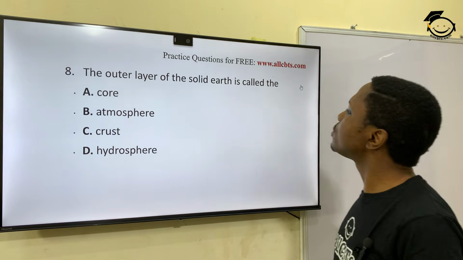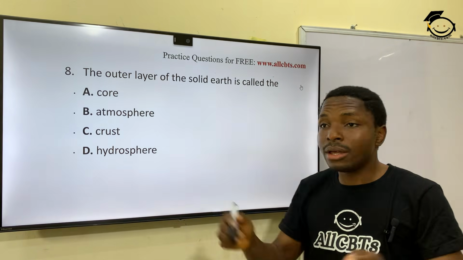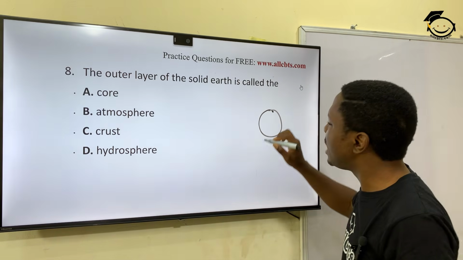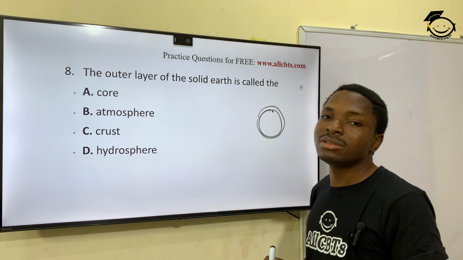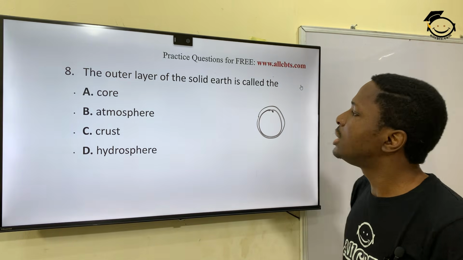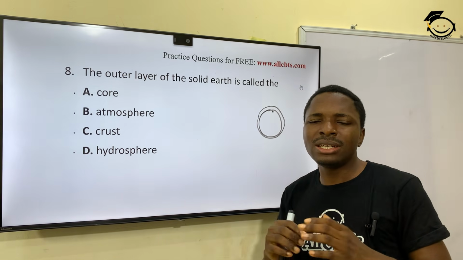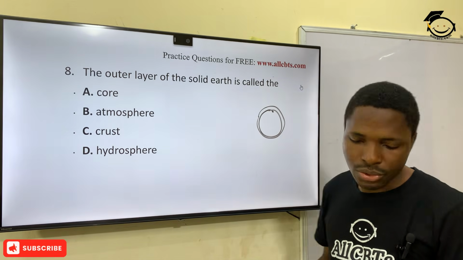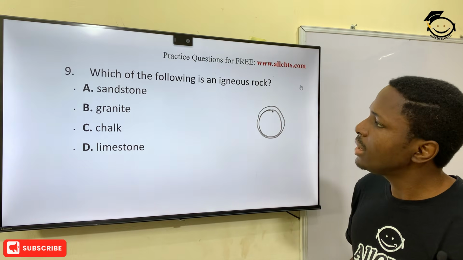And then question 8. The outer layer of the solid Earth is called what? The outer layer of the Earth. Now, for example, this is the Earth. So the Earth is often covered by something. What is that thing called? That's what the question is about. It's called the crust. Okay, it's just like a thick solid covering on the Earth. So it's called crust.